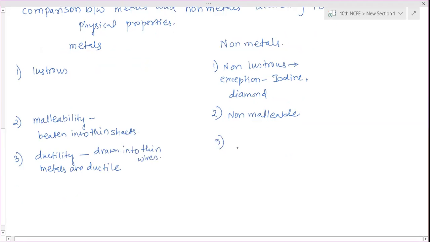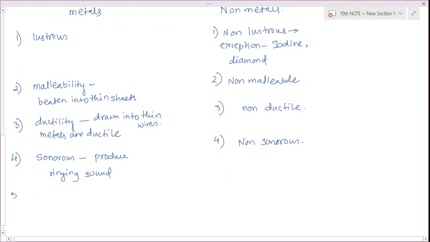And non-metals are non-ductile. Then the fourth one, sonority. Metals are sonorous, they produce a ringing sound when struck hard. And non-metals are non-sonorous.